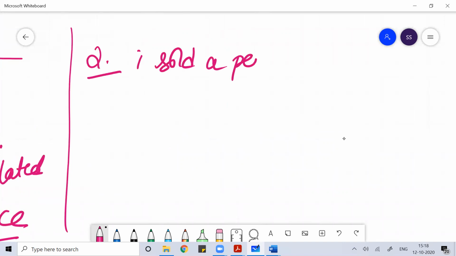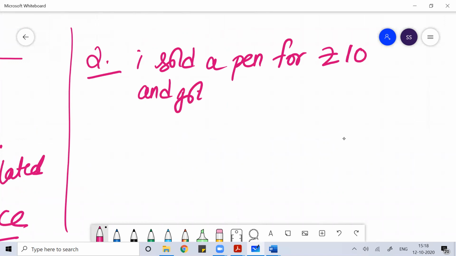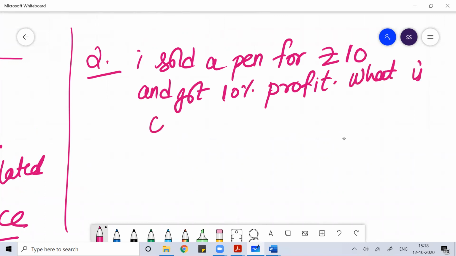Okay, so suppose I ask you this question: I sold a pen for 10 rupees and got 10% profit. What is the cost price of the pen? Tell me the answer for this question, guys. What is the cost price of the pen?